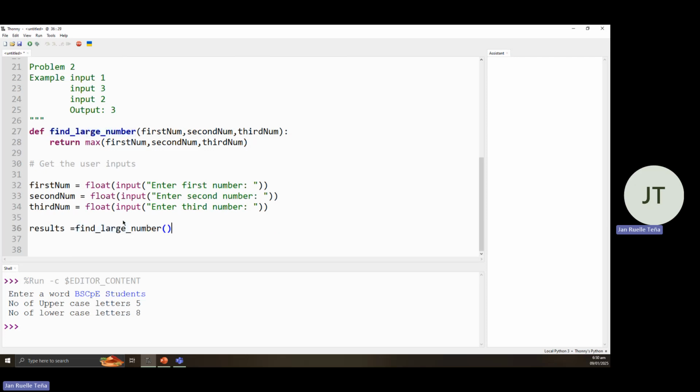Then we'll be passing these three values: first number, second number, and third num. Okay. So then it would be assigned to the results variable. Then let's print out the results.